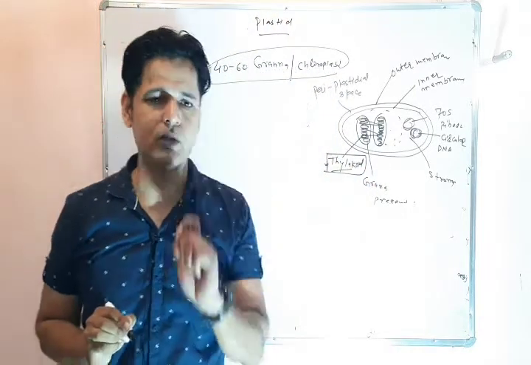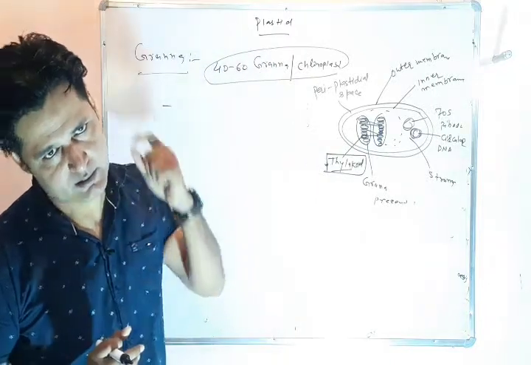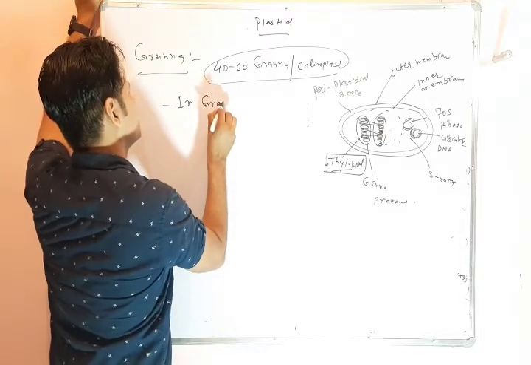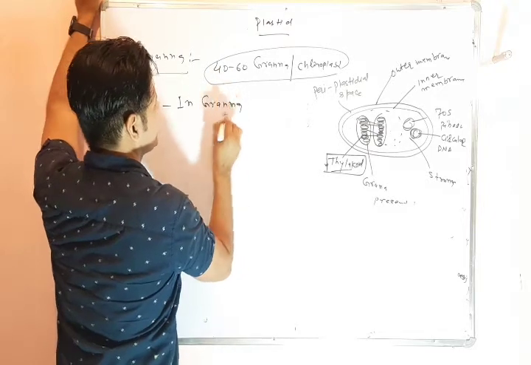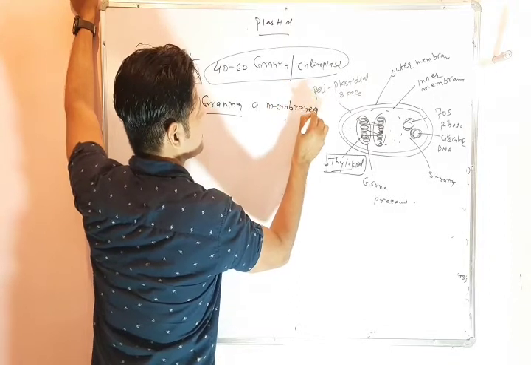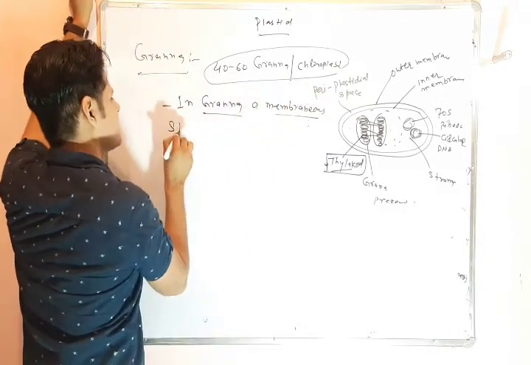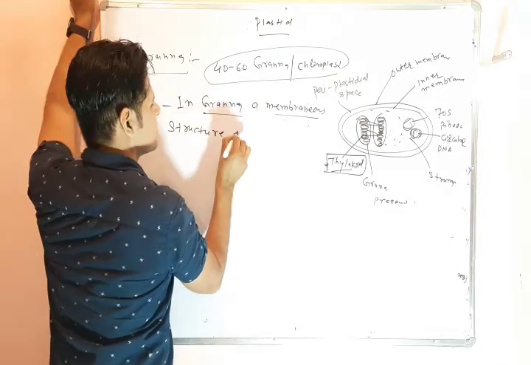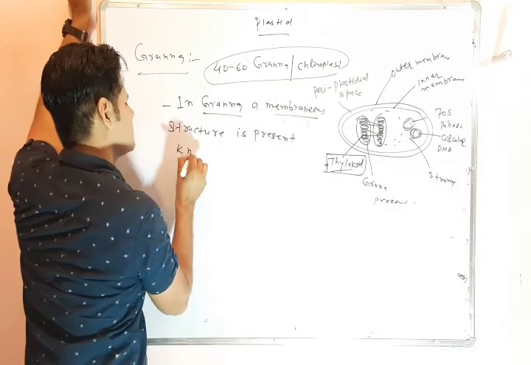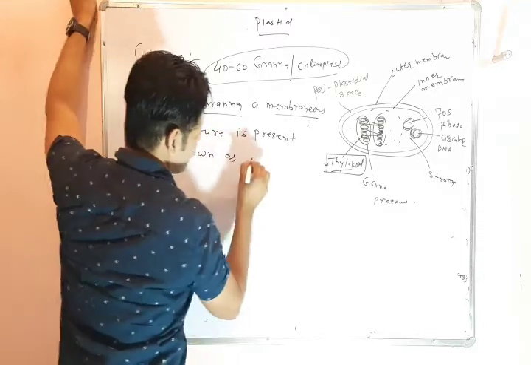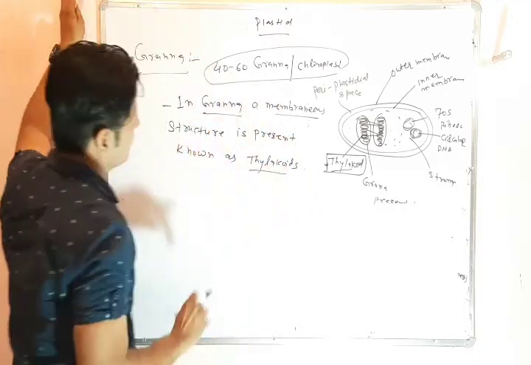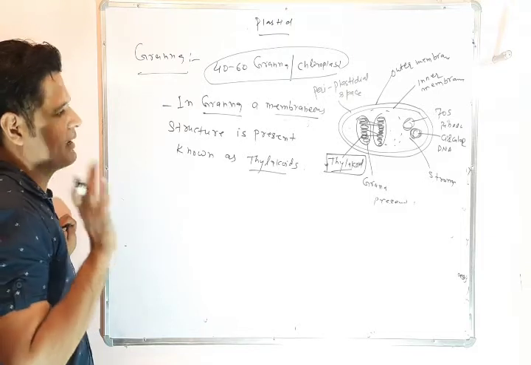The number of thylakoids in one grana is 10 to 100. So in a chloroplast 40 to 60 grana are present, and every grana has membranous structures known as thylakoids.